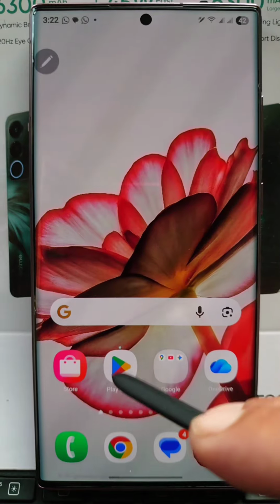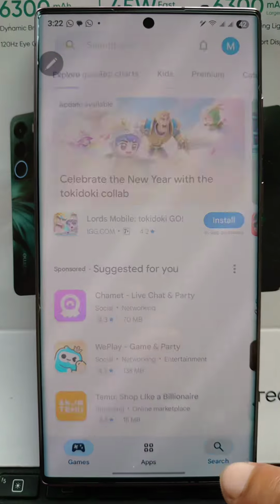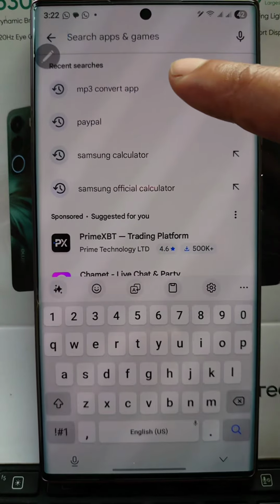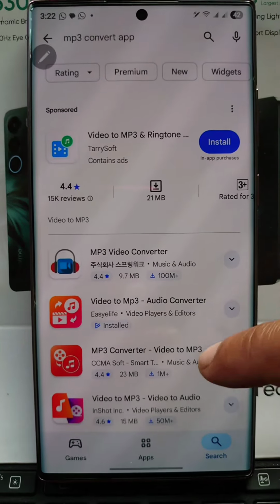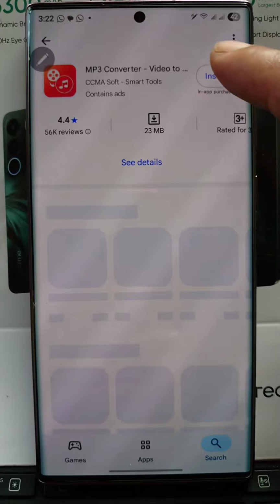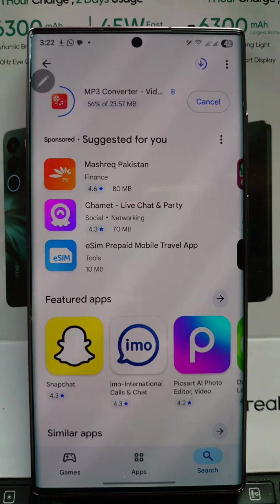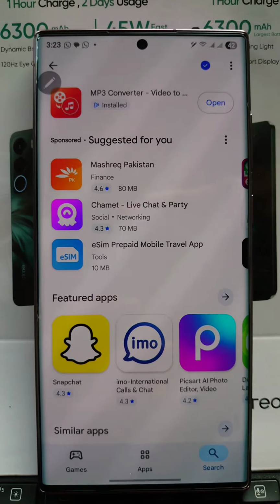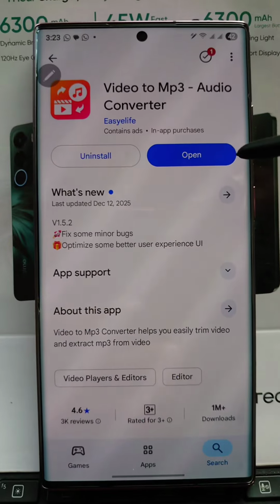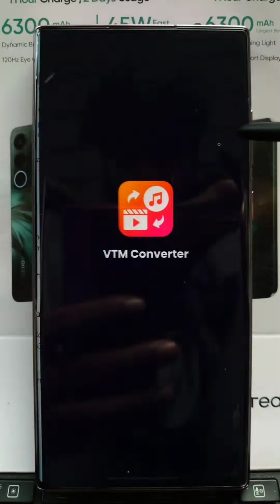Open the Google Play Store. Download and install MP3 Converter app. Now open it.